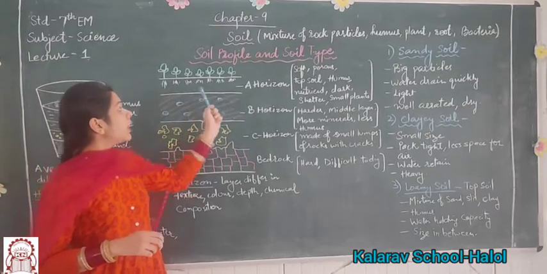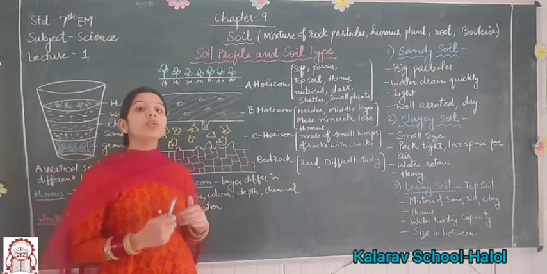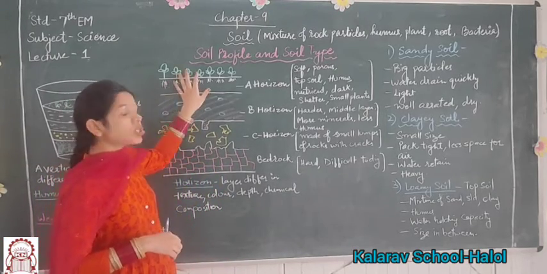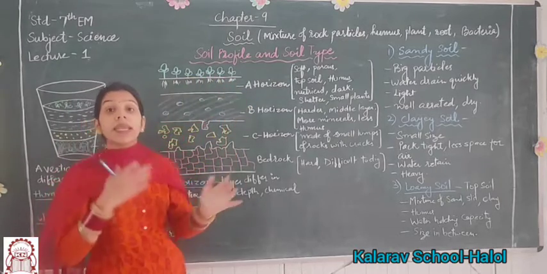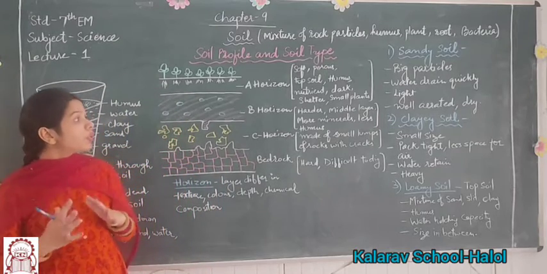Number one, A horizon. It is the topsoil which helps the growth of plants and animals. It is very soft and porous. This layer contains a large amount of humus and a large amount of nutrients.